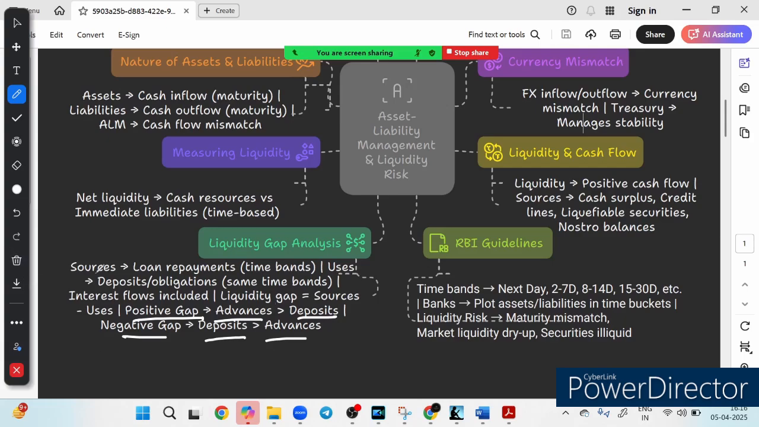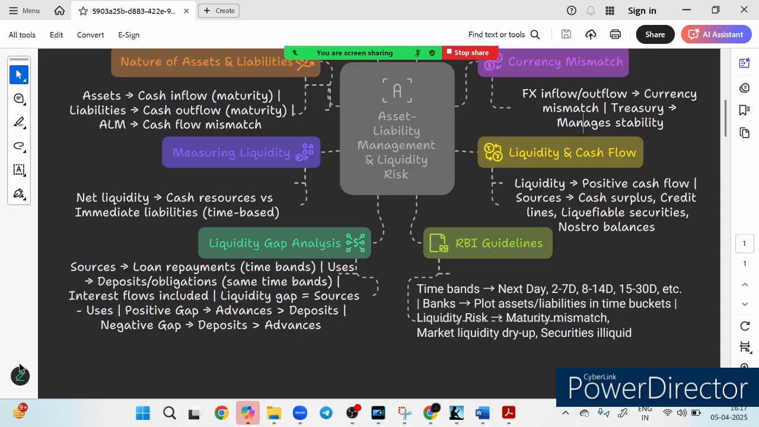Now friends, we have already discussed the source of funds, like loan repayment. Loan repayment is a kind of source of funds, and we have already covered the usage of funds. So what are the uses of funds? Like deposits, obligations. Now for the sources and uses of funds, you find the difference between them. Source minus uses will give you the liquidity gap, and the gap can be either positive or negative. If the gap is positive, it means advances are greater than deposits. If the gap is negative, it means deposits are greater than advances. This is how we calculate the liquidity gap.